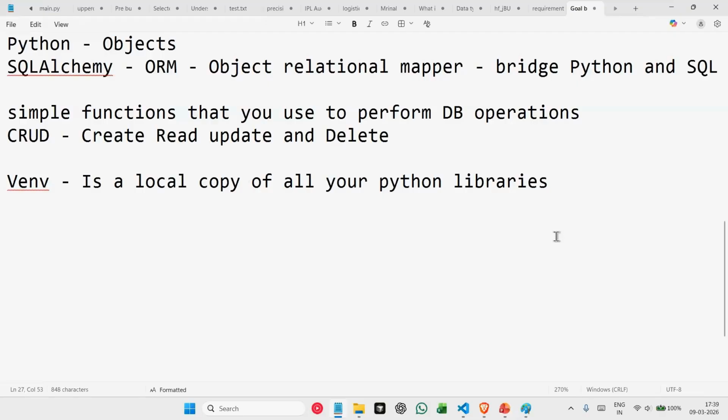What I mean by this is, it is local, which means in whichever folder you are creating that virtual environment, whatever libraries you are installing right now belong only to that folder. Basically, what we are doing here is segmentation.